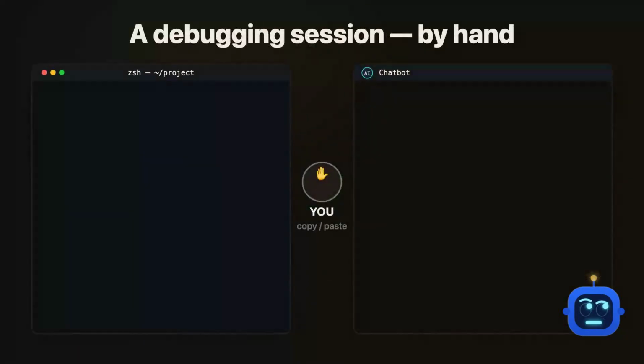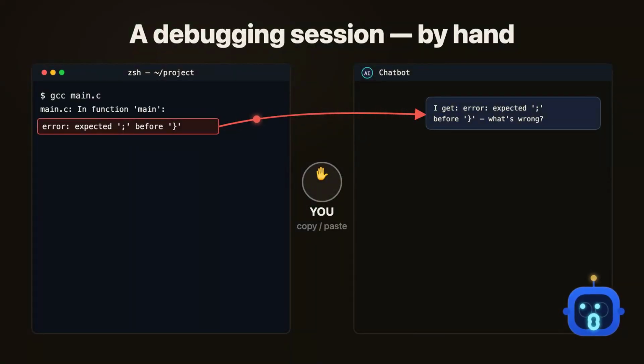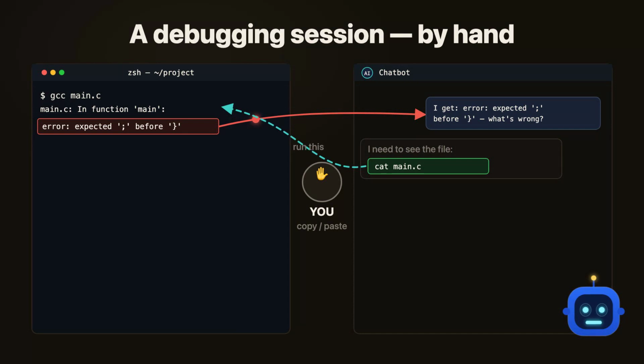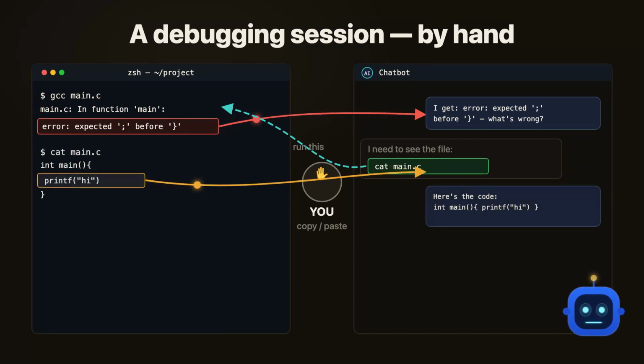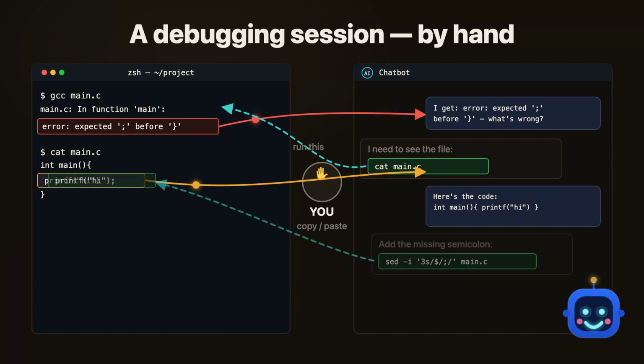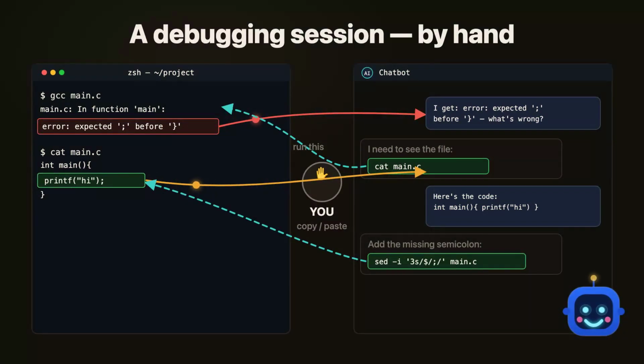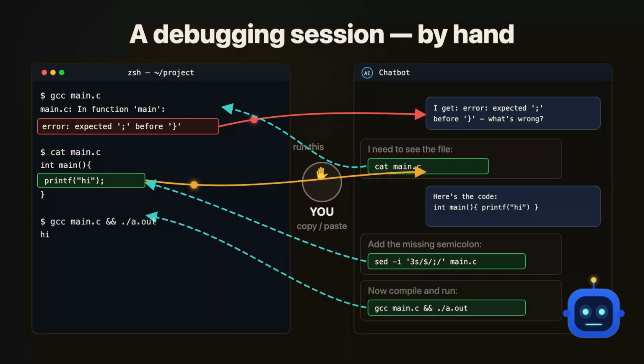To see why, picture a normal debugging session with a chatbot. You run your program, hit an error in the terminal, and paste that error into the chat. The chatbot says it needs to see your code and gives you a cat command to print the file. You run it, copy the output, and paste it back into the chat. It reads the code and replies with a sed command to fix the broken line. You run that, then it hands you a command to compile and run the program again.